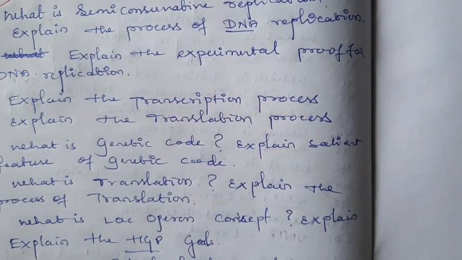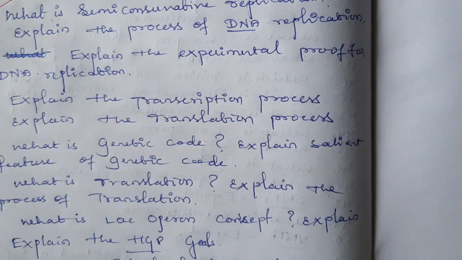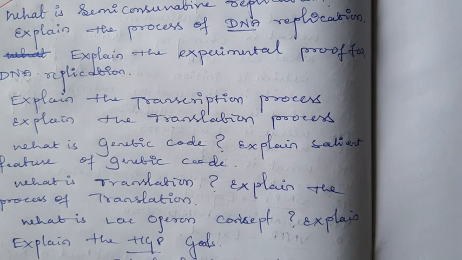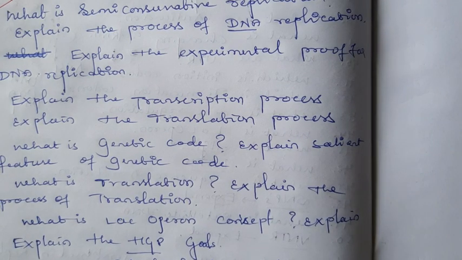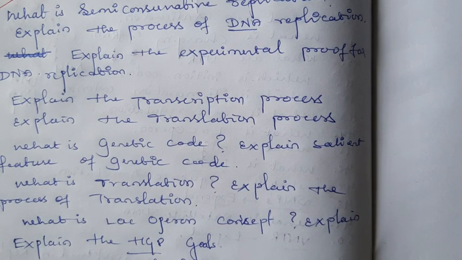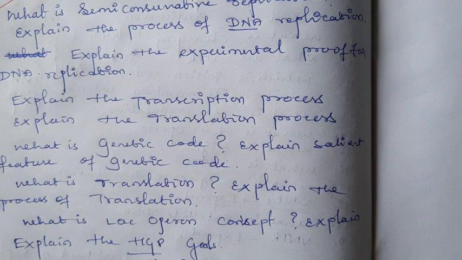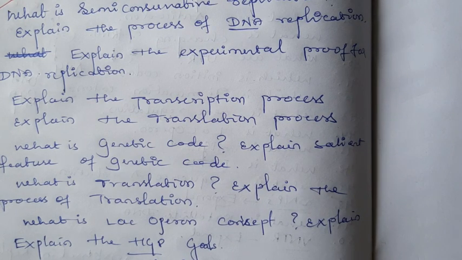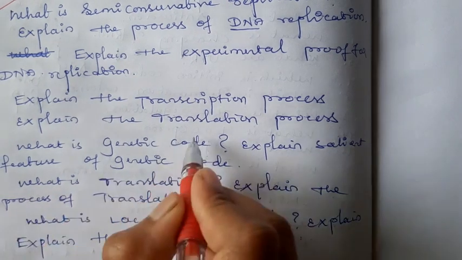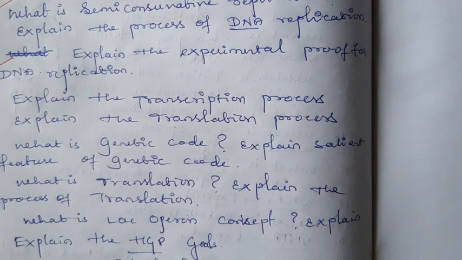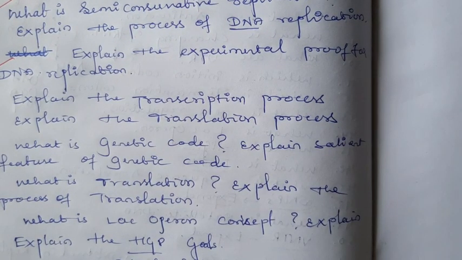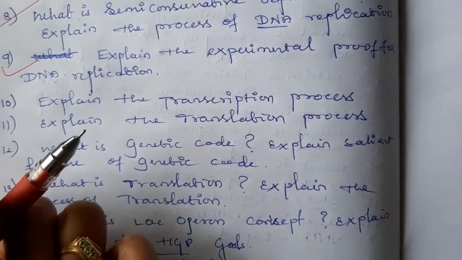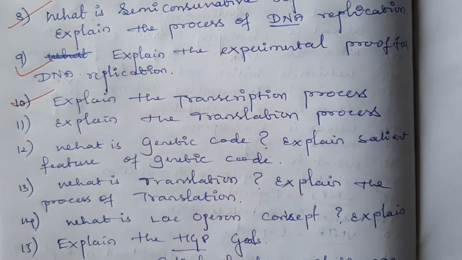The experimental proof for DNA replication was given by 2 scientists with the help of E. coli bacteria, that is Meselson and Stahl's experiment with the help of ammonium chloride isotopes. You have to explain that. Next, explain the transcription process. Okay, the formation of RNA from DNA, you have to explain with enzymes.